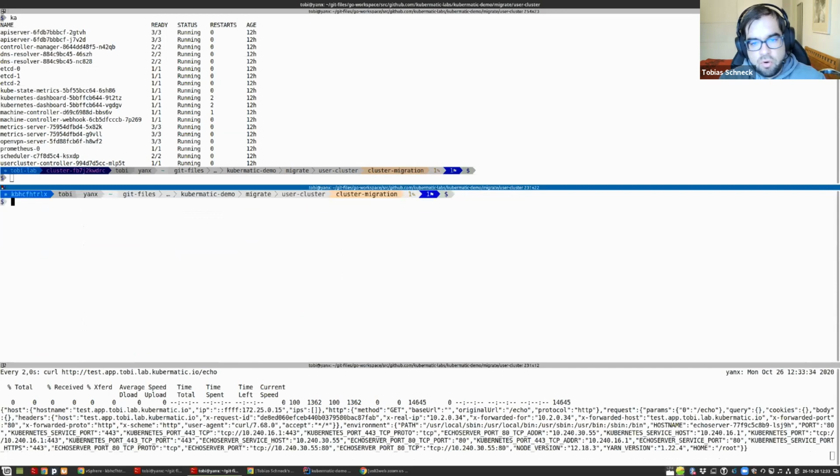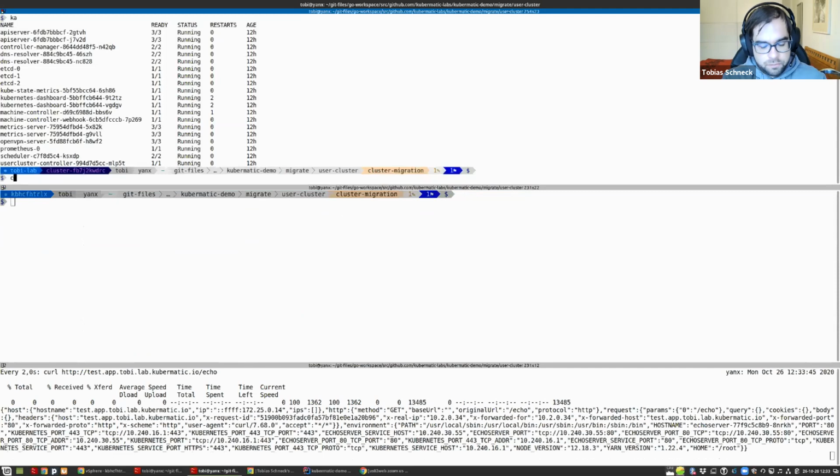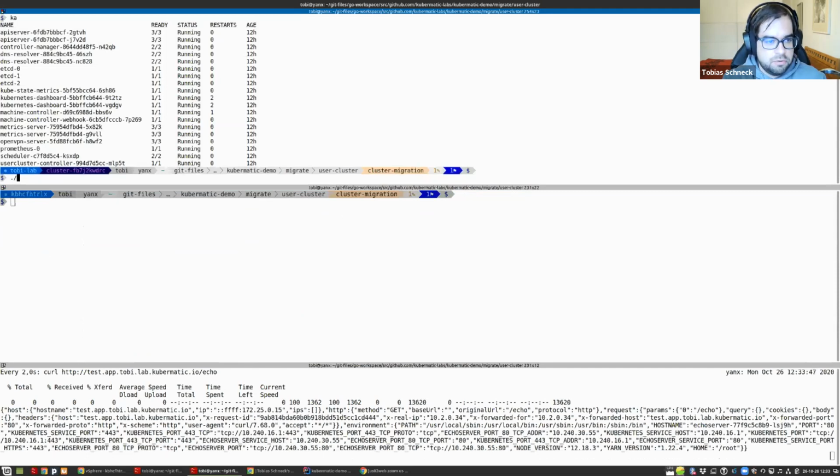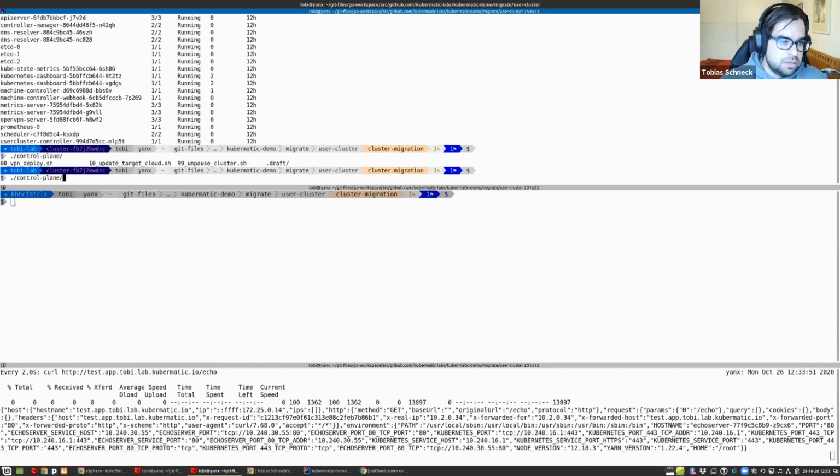And that's now what we want to migrate. So, first step: the VPN is already there, so we can now deploy our control plane and migrate it. What is, I think, the most interesting part of the whole thing. So we can then say, okay, here is our update target cloud script.